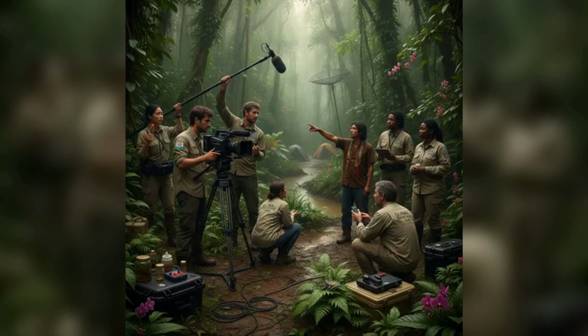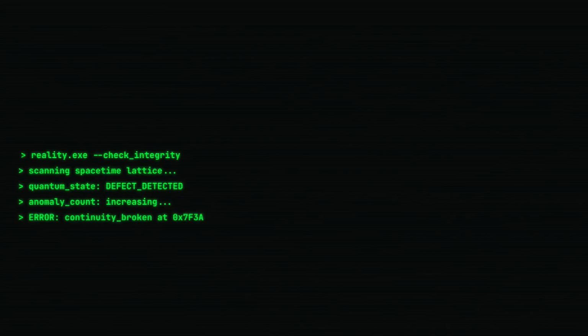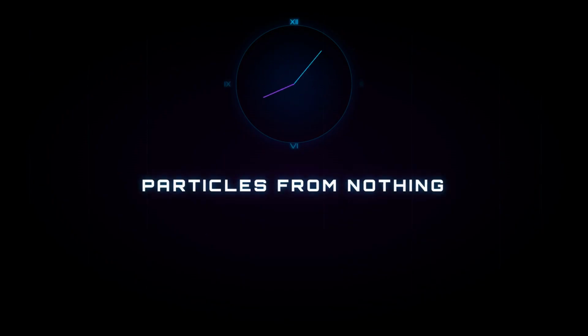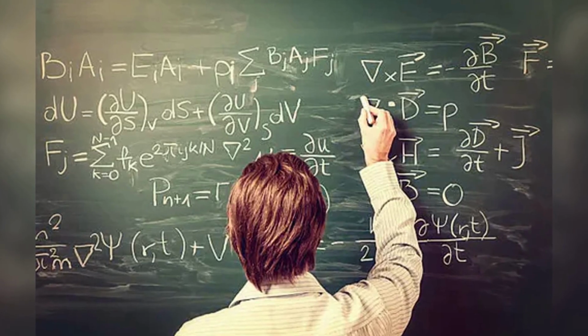Imagine the universe is a giant video game, but with one twist: it has glitches. Physicists have identified at least 10 of these glitches in reality itself. They're not small errors. They're fundamental flaws in the fabric of space and time. From particles appearing from nowhere to the past rewriting itself, these mysteries show that our understanding of reality is incomplete.